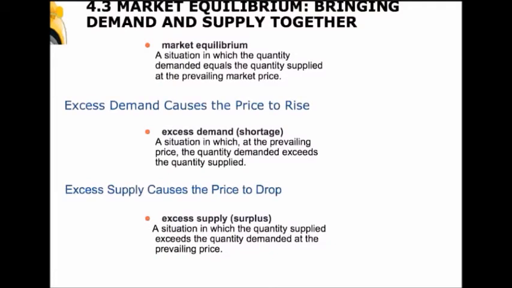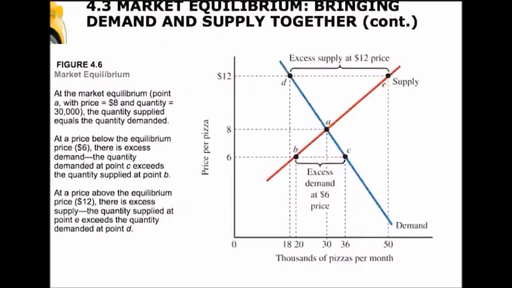Let's look at this graph, why we get to market equilibrium. First, let's look at the example of the price being $6. Here we're looking at the market for pizzas. And if the price is $6, we can go over to the demand curve and down, and we can see that the quantity demanded at that price is 36,000 pizzas per month. If we go over to the supply curve and down, we can see that the quantity supplied is 20,000 pizzas per month. This creates this excess demand.